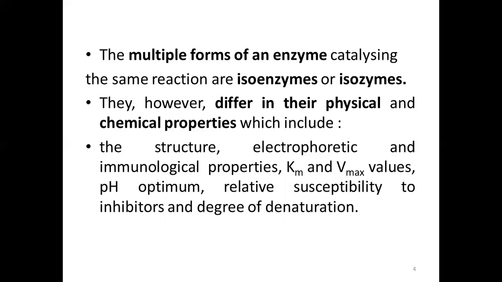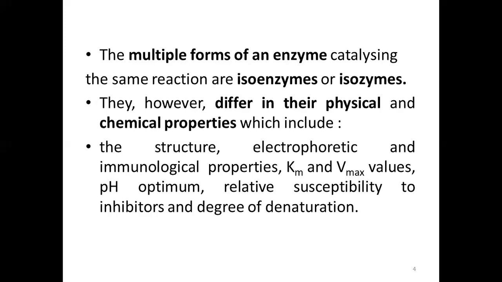First of all, what are isoenzymes? The multiple forms of an enzyme catalyzing the same reaction are isoenzymes or isozymes. It means that the same type of reaction is catalyzed by multiple forms of the same enzyme. Therefore, these multiple forms of enzymes are collectively called isoenzymes, iso meaning same.